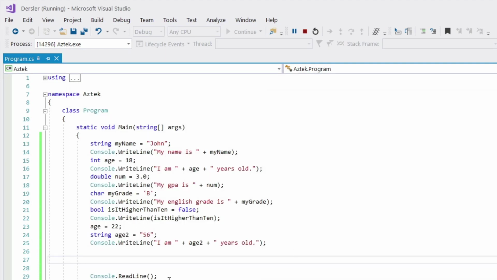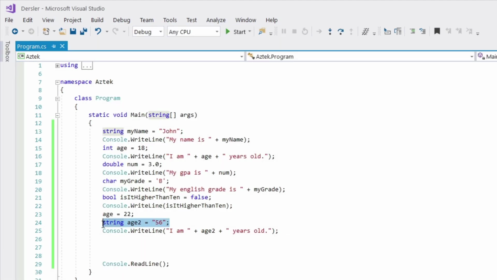But the difference between this string age 56 and this integer age 18 is that you can't do any mathematical operations here. What I mean by that is, if I come here and write 18 minus 9, this I am 18 years old is going to change to 9.